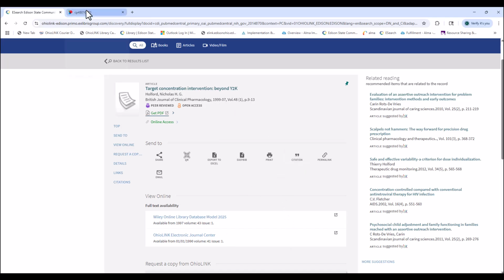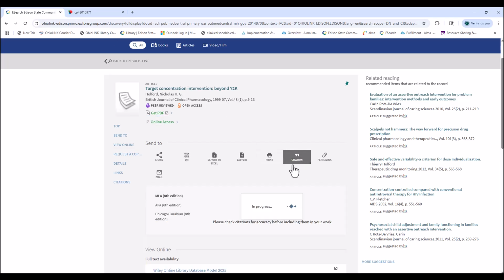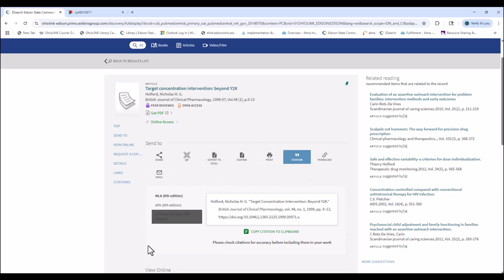As you see, it opens a new link when you click the PDF. So it will open the new window. You just have to flick back to your other tab, and then if you click your citation link, you can select the format you need. In this case, you need the MLA, but if you needed the APA, you could select that. We're going to go back to the MLA. You copy your citation to the clipboard and paste it in your document.